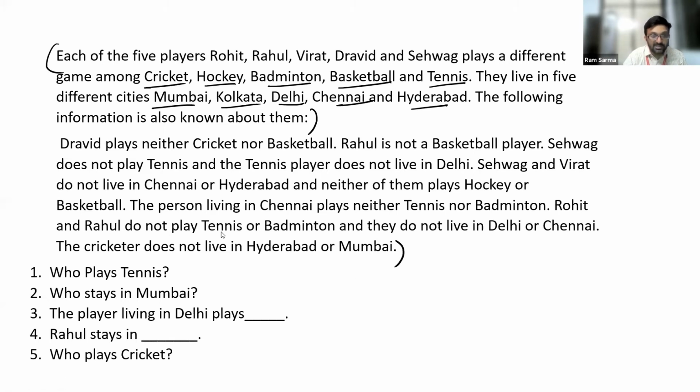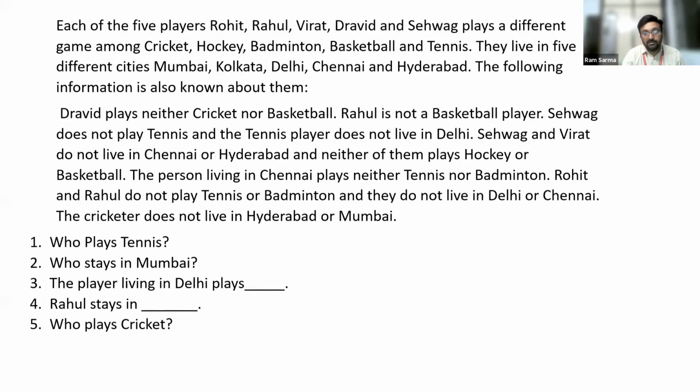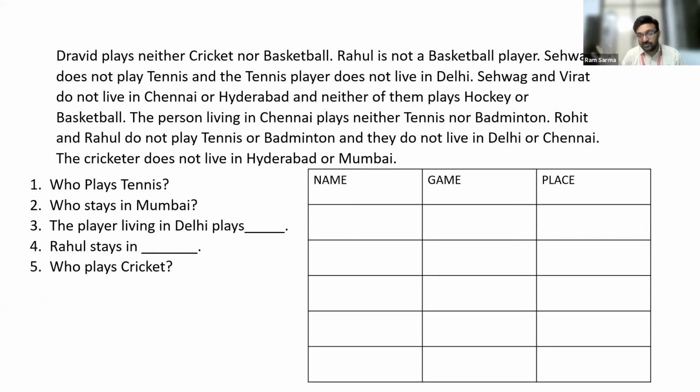As you guys can notice, there is no space to draw a table here. That's the reason I will pick this information and put it in the next slide along with the table this way. So let's work on this now. How many categories are we given? 3. Those 3 categories are the name of the person being the first one, the game which he plays being the second category, and the place where he stays being the third one.